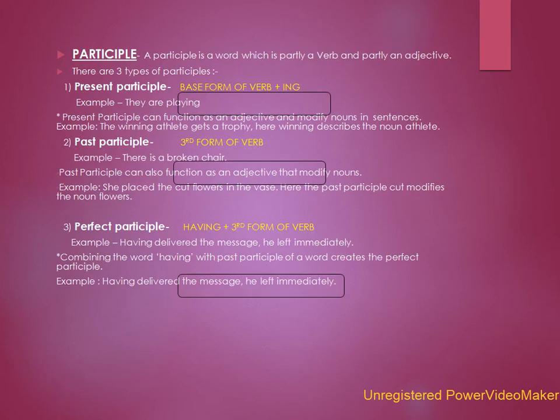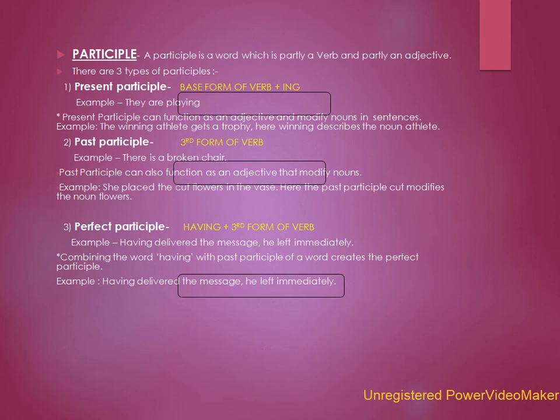Now coming to participle. A participle is a word which is partly a verb and partly an adjective. There are three types of participle: present participle, past participle, and perfect participle. Let's see the present participle. Its construction is the base form of the verb plus ing. Example, they are playing.